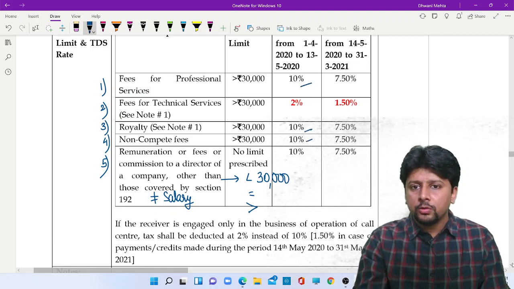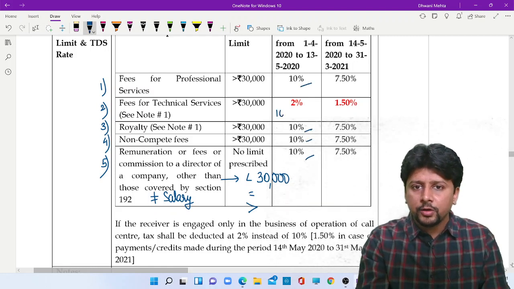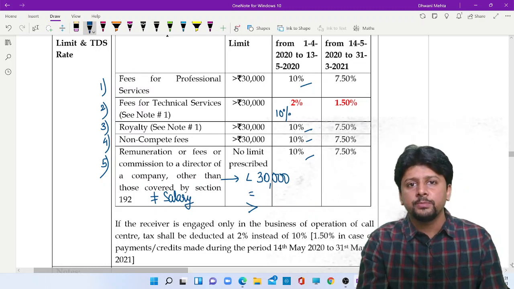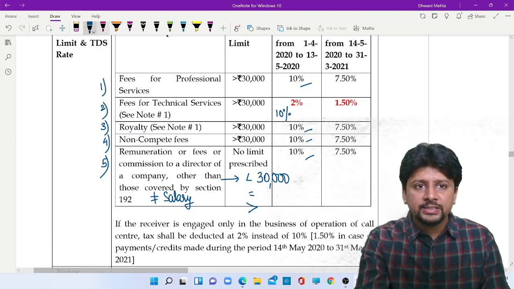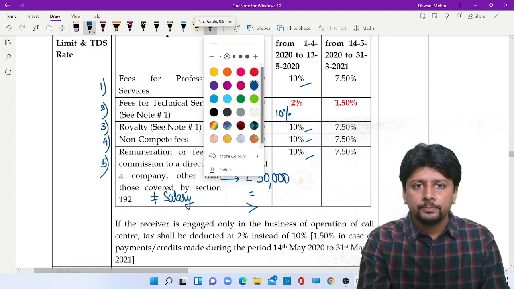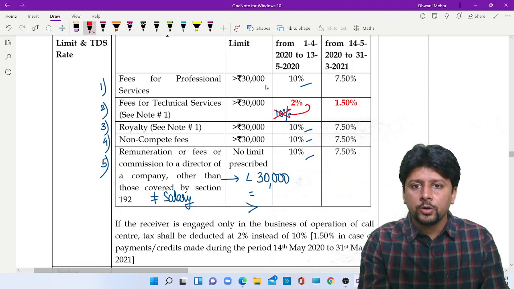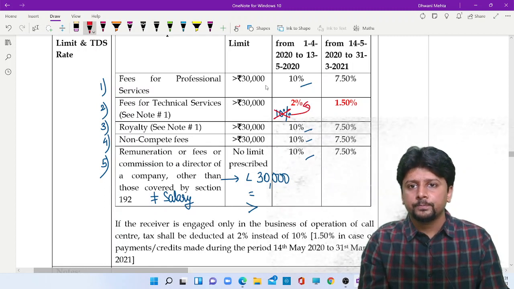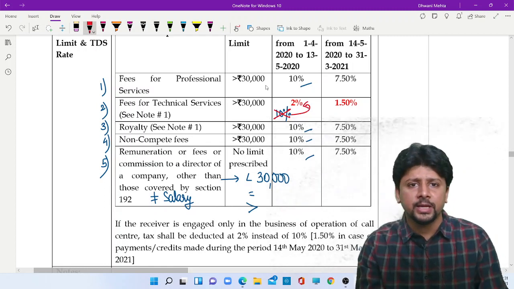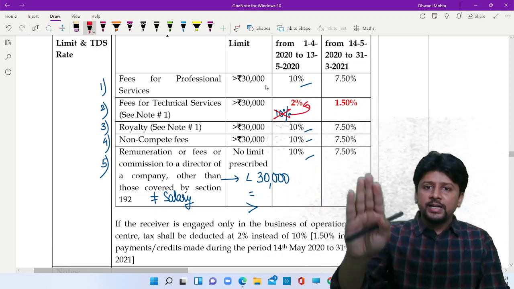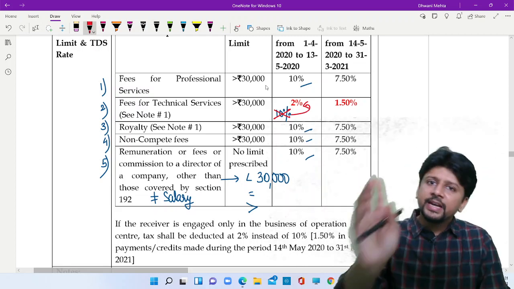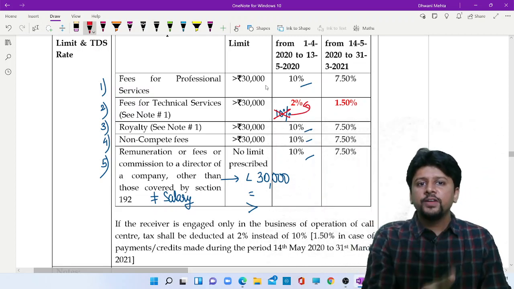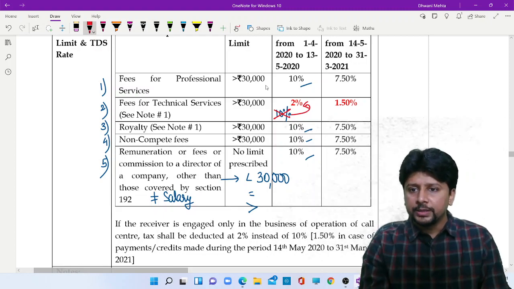10% was the original rate, even for fees for technical services. What the budget has done is make a small amendment where from 10% it is brought down to 2%. COVID relief, of course, is applicable. So in 194J, the TDS rate is 10%, but for fees for technical services, it is 2%.